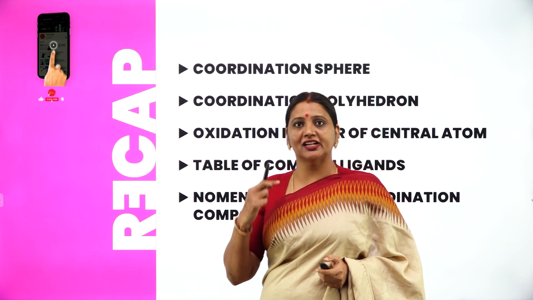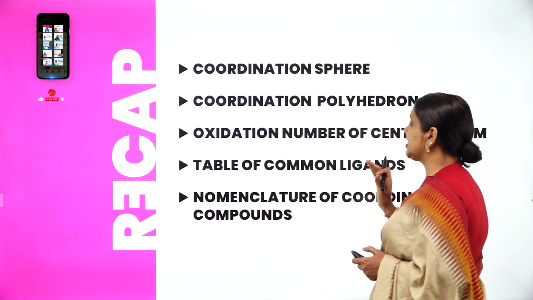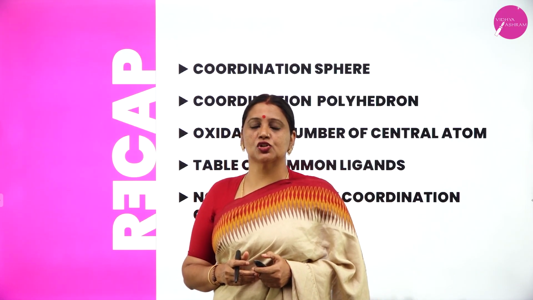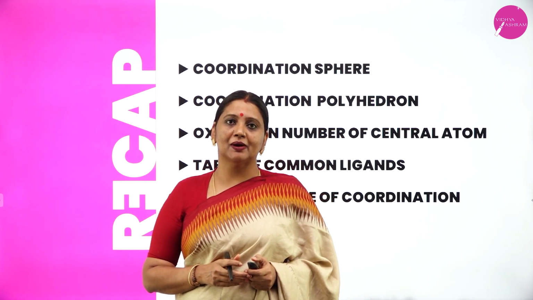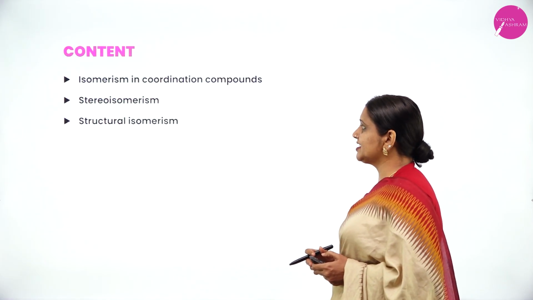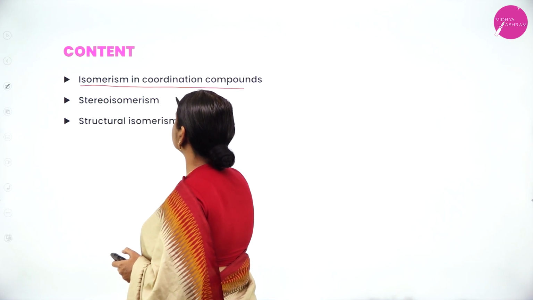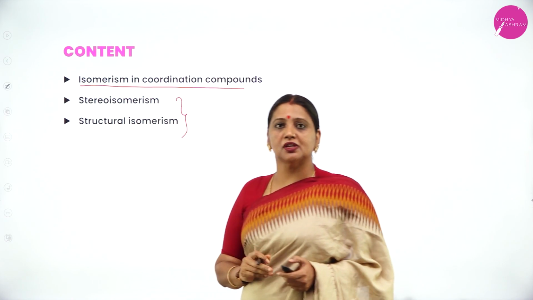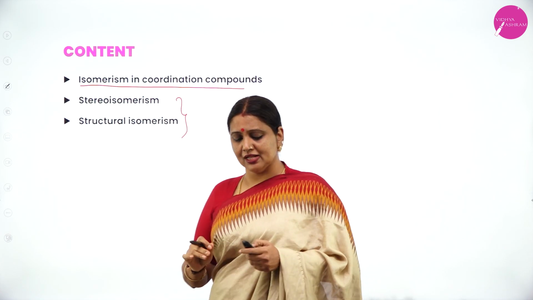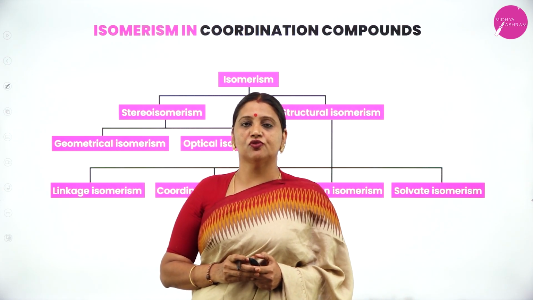In the previous session, I discussed the coordination sphere, the ionic sphere, and how to name a coordination compound according to IUPAC nomenclature, as well as the classification of ligands: monodentate, bidentate, polydentate, and ambidentate ligands. My dear students, in this session I am going to deal with the topic of isomerism in coordination compounds. Under that, you already know there are two types of isomerism: structural isomerism and stereoisomerism. When you consider isomerism, what is the definition of isomerism?